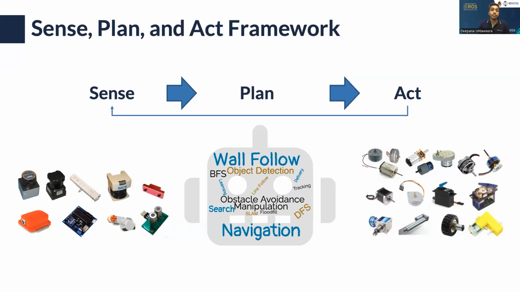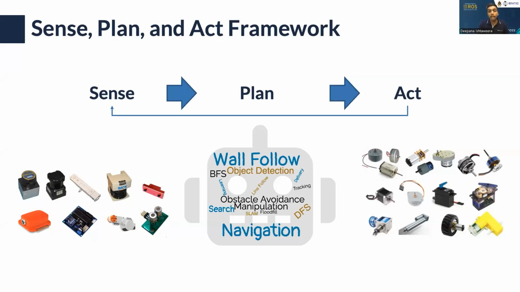And then we have the planning phase. In this planning phase, there can be many different types of algorithms. For a line following robot, we use the line following algorithm. And for a wall following robot, we want to keep a certain distance from the wall by following the wall. And then in mapping and navigation, we have different sets of algorithms like SLAM and more.